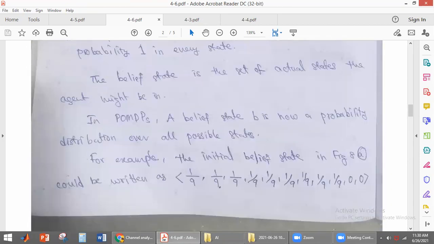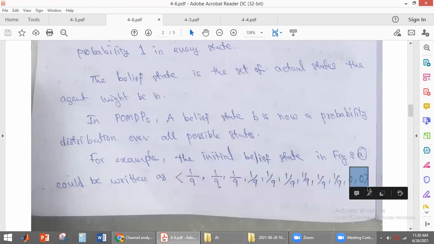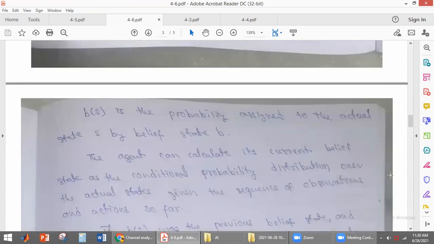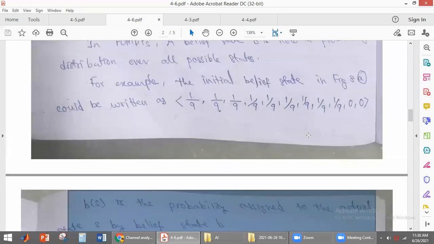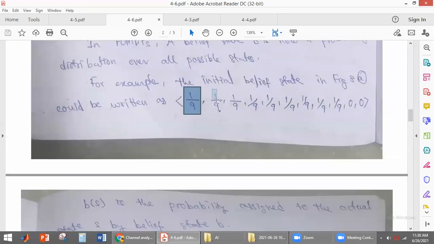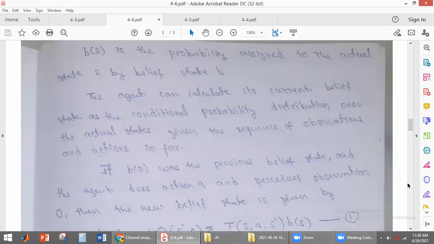So what is the initial belief state? The initial belief state will be this one, students. The 9 non-terminal states will each have a probability of 1 by 9. And these two are the terminal states. The terminal states have a probability of 0. So what is B of S, students? B of S is the probability assigned to the state S. What is the probability assigned to each and every state? This we denote as B of S. So B of S is the probability that is assigned to any state by using belief state B.